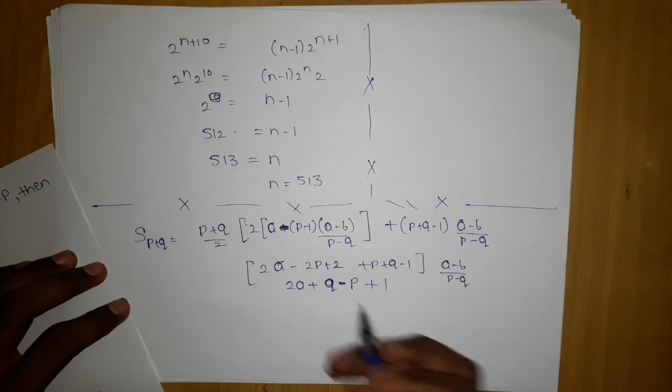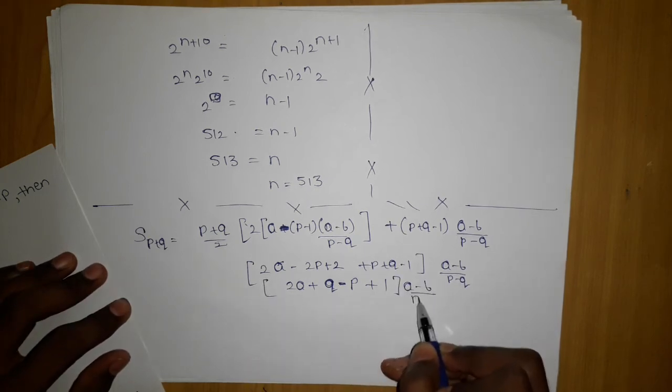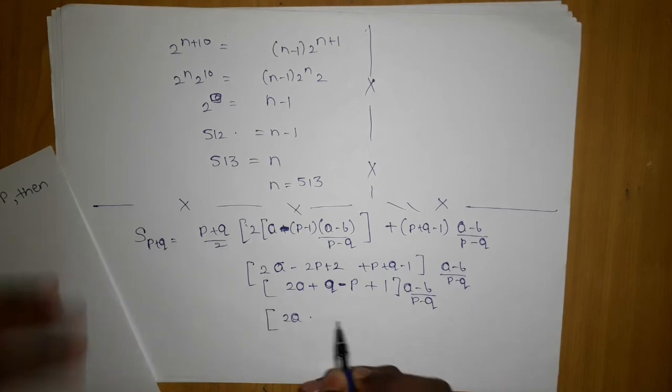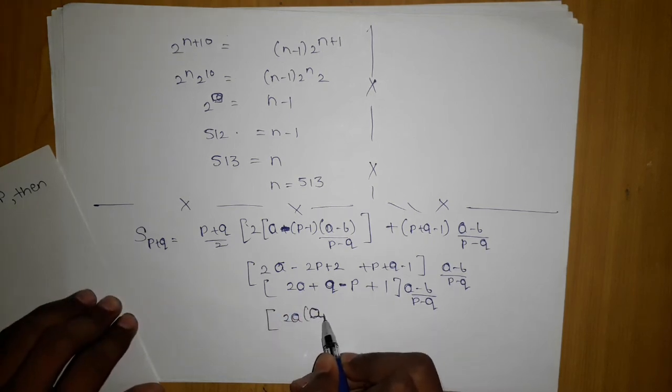The moment we multiply this separately, a minus b upon p minus q, p minus q will cancel, 2a into a minus.